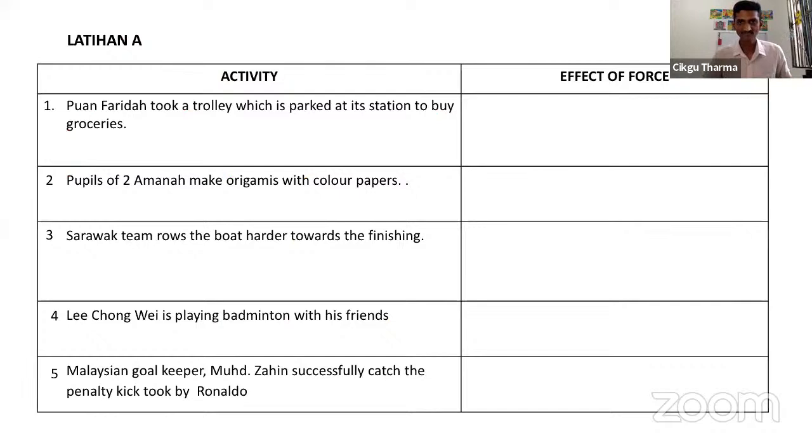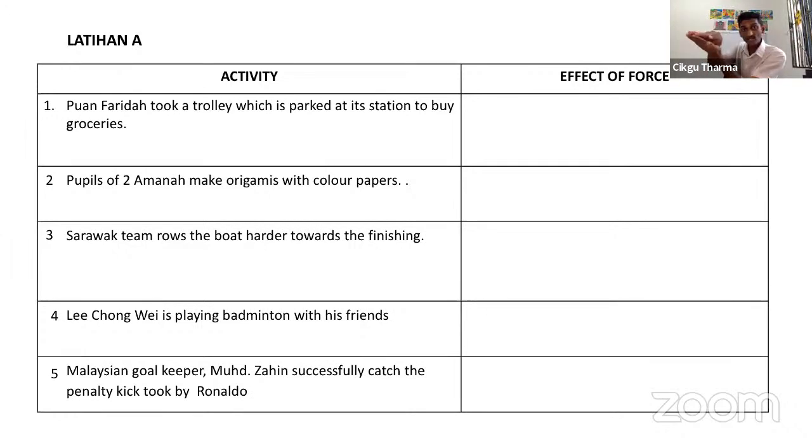Question time. Okay, look at the first one. We are going to state the effect of force. So remember the 5 things we have learned? We're going to answer according to the 5 effects of force that we have learned. Number 1, Puan Farida took a trolley which is parked at its station to buy groceries. Let's say you go to any big supermarket like Aeon Big or Tesco. There'll be trolleys parked. You know the trolley? Normally they have parked the trolley.